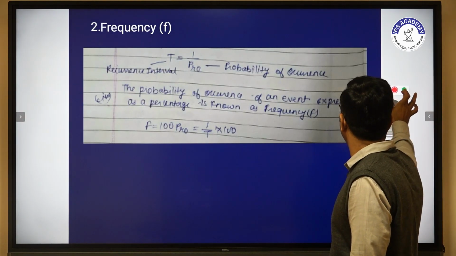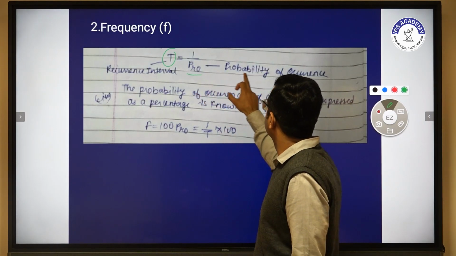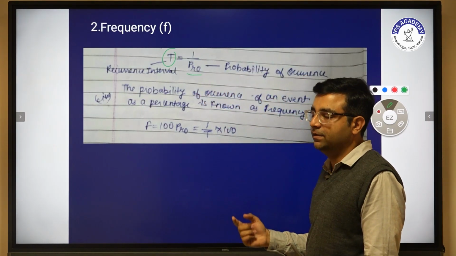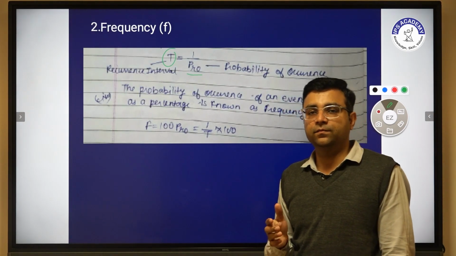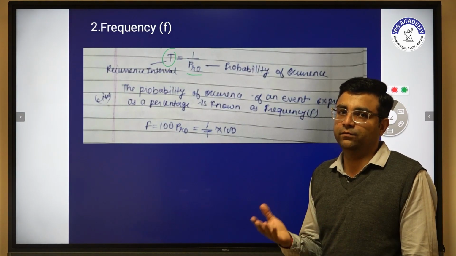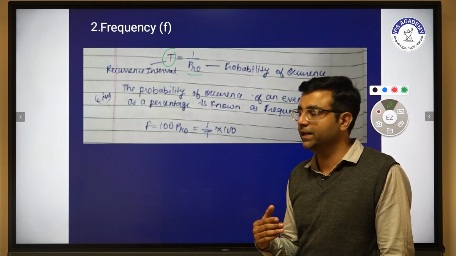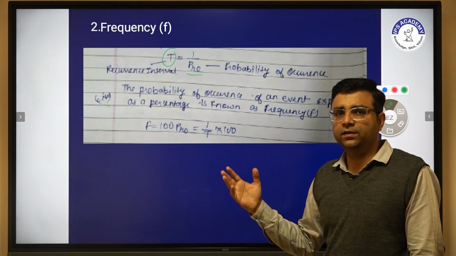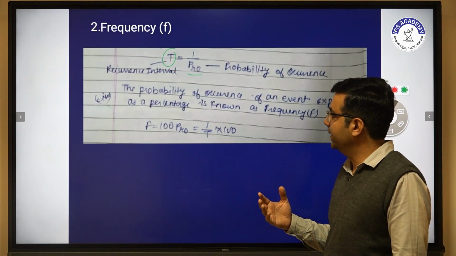We have to calculate recurrence interval T with respect to probability. So what is probability of occurrence of any one event? For example, if we toss one coin, there is one probability for head and one probability for tail. So the probability is 1/2.